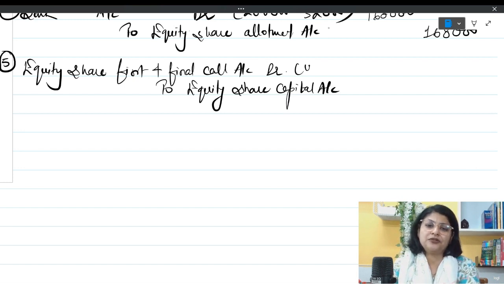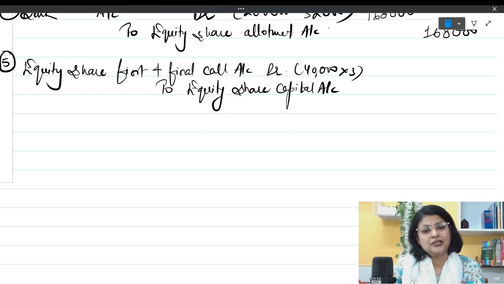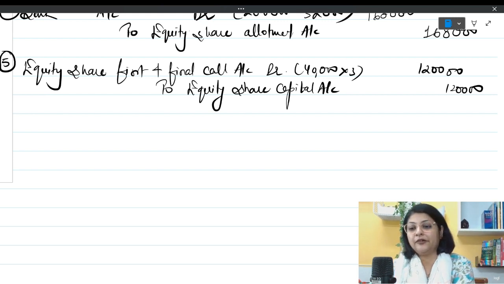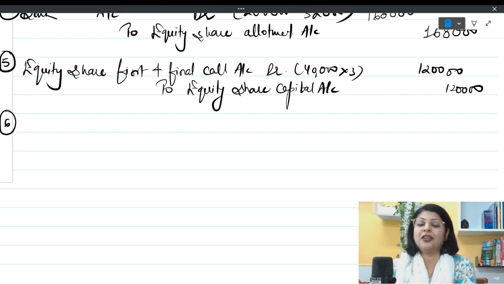Here I am going to write 40,000 into 3. So this will become 1,20,000 and 1,20,000. Okay, this is my money due at the time of equity share first and final call, and the last entry